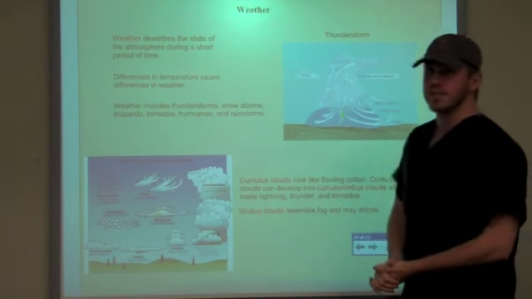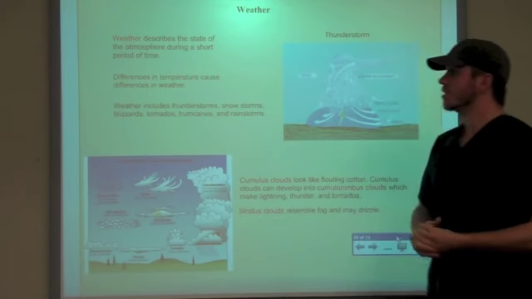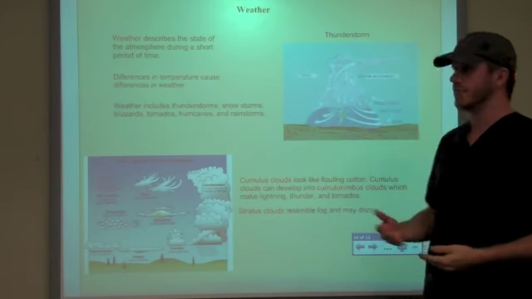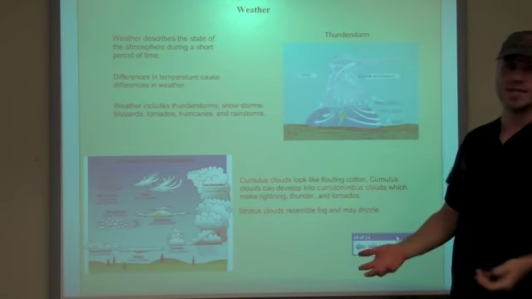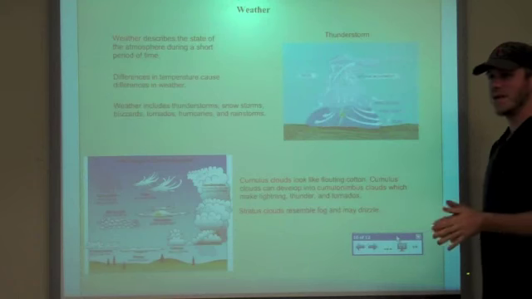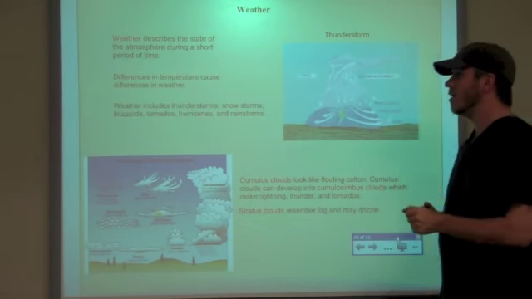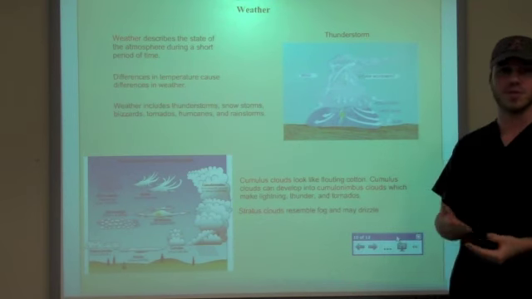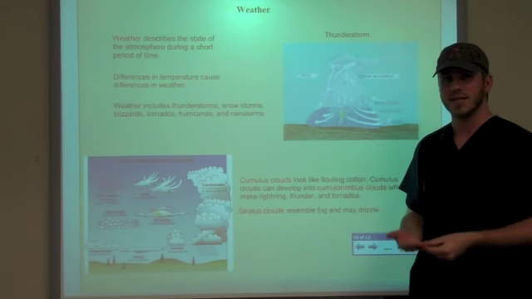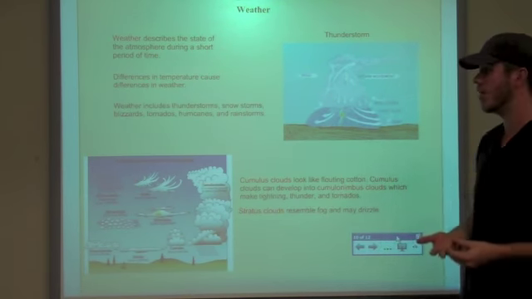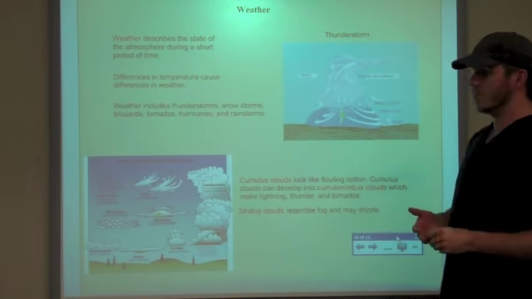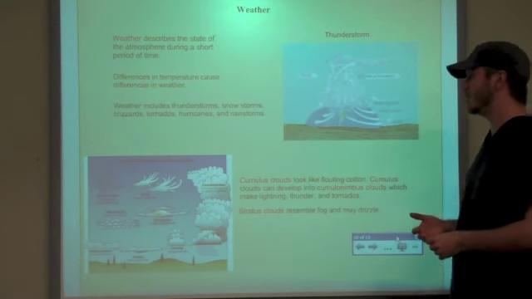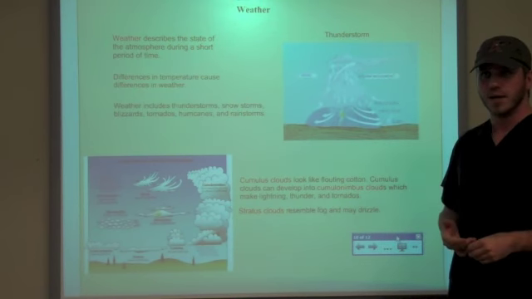Alright, now we're going to discuss weather. This is actually different types of weather that you're going to be able to find anywhere in the world, not just any specific country. What is weather? Weather describes the state of the atmosphere during a short period of time. The differences in temperature cause different types of weather. Just like the rainforest always rains and the desert's always hot, it's the type of weather there and the temperature that causes that. Weather includes thunderstorms, snowstorms, blizzards, tornadoes, hurricanes, rainstorms.